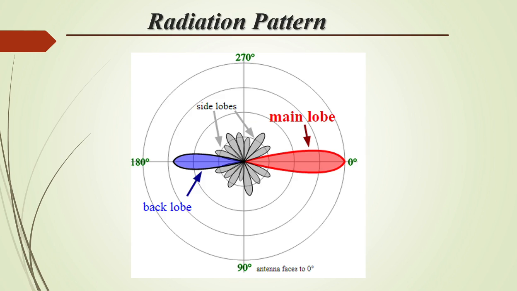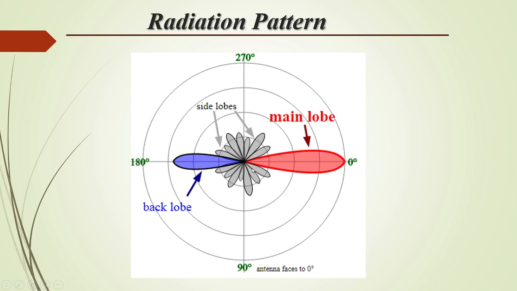Radiation pattern. This is the radiation pattern of the antenna, or we can say this is the spherical radiation pattern. It is available only theoretically, not practically, and this radiation pattern is used to study the radiation patterns of other antennas.